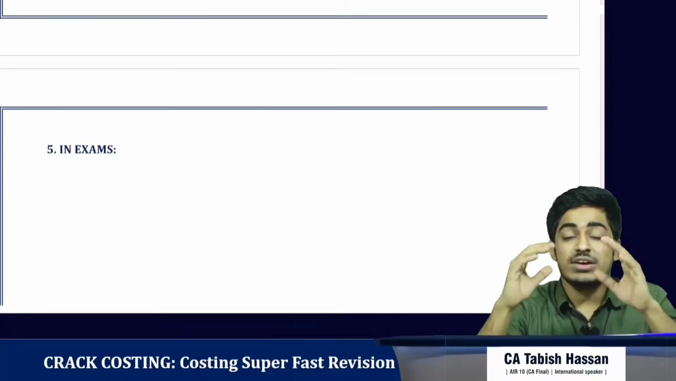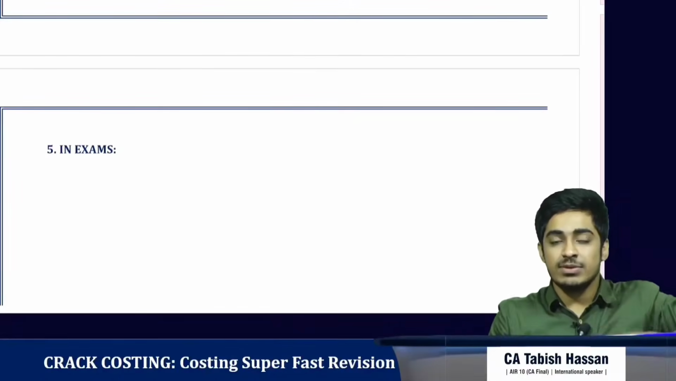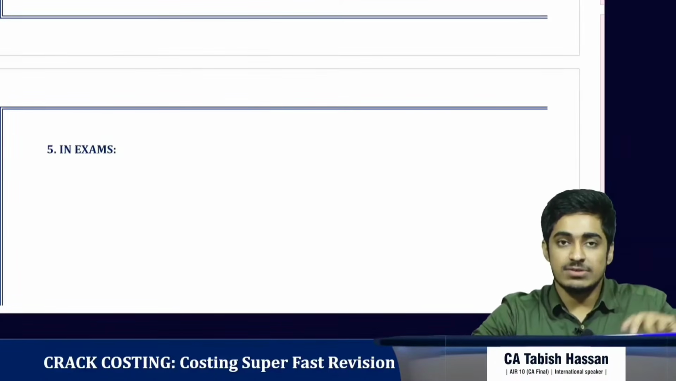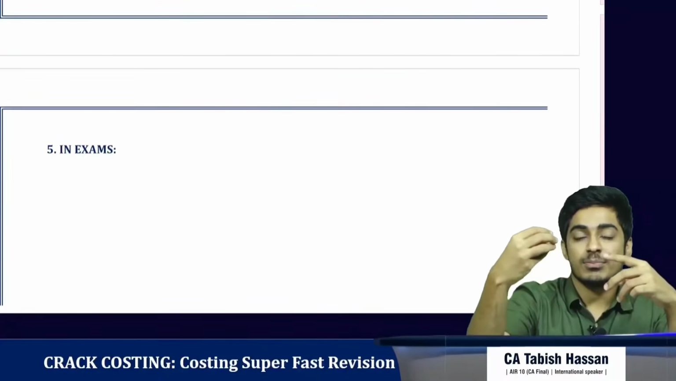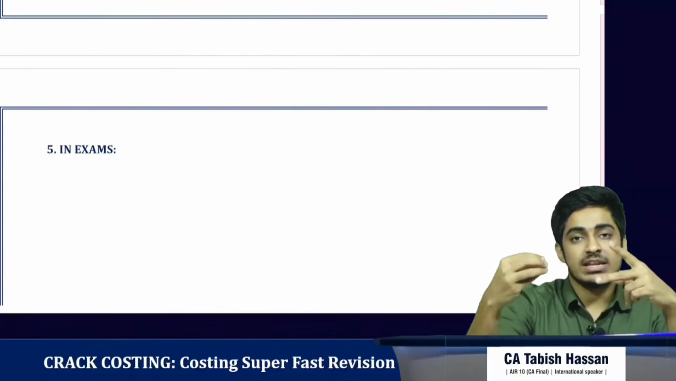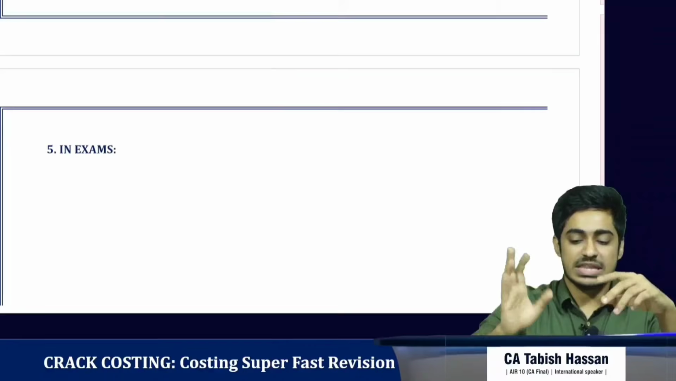Next thing, do every variance individually for every material and then do a total. Say we have two materials, X and Y. So first do the variance for material X, then do it for material Y, then at the end write the total. That's how we are supposed to do it.